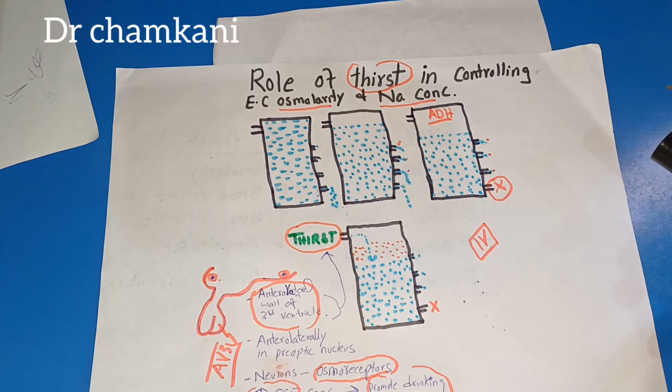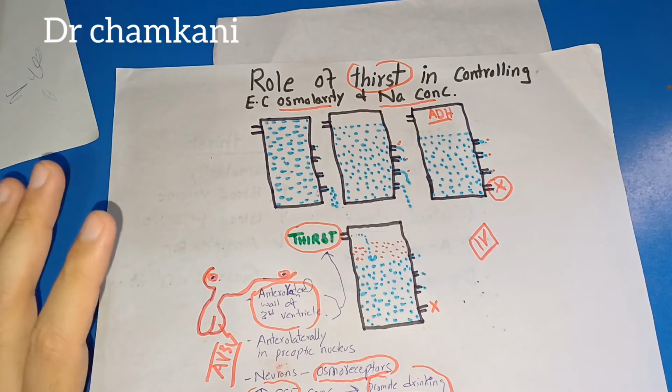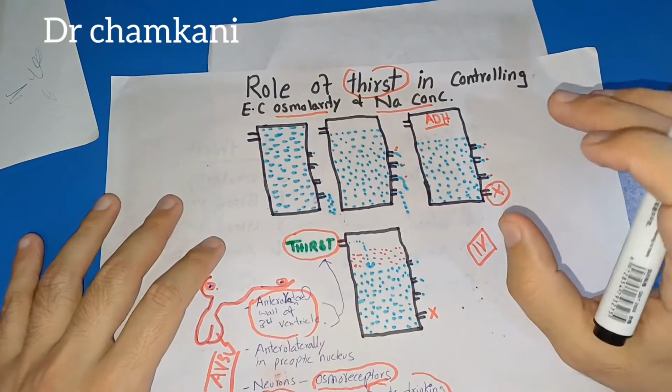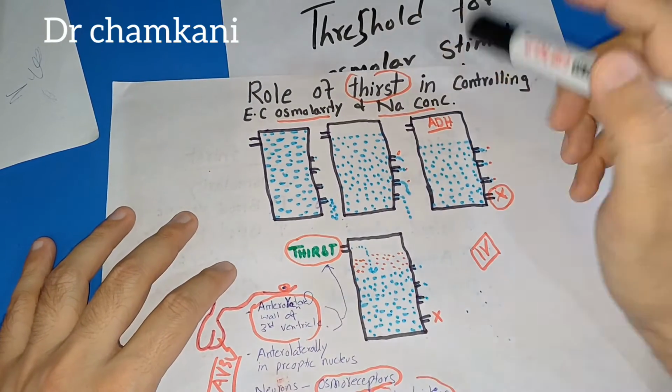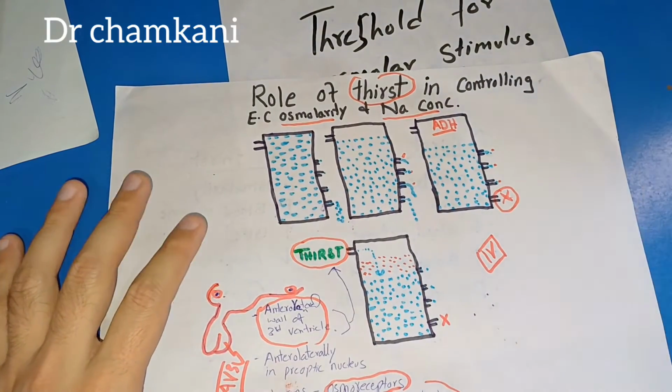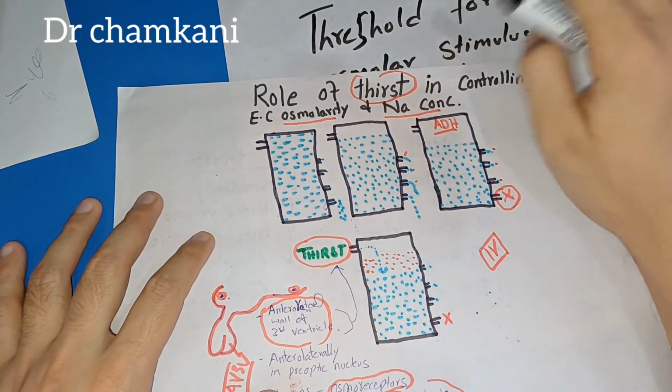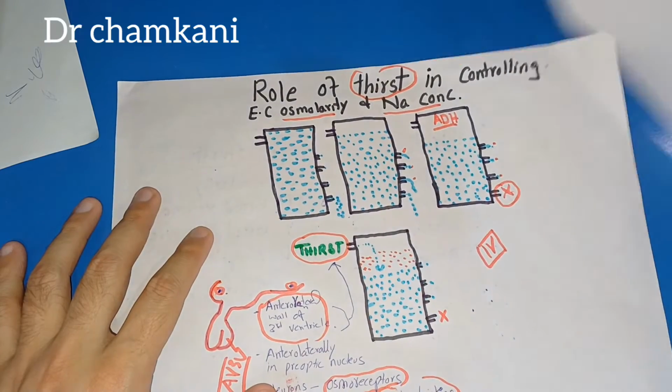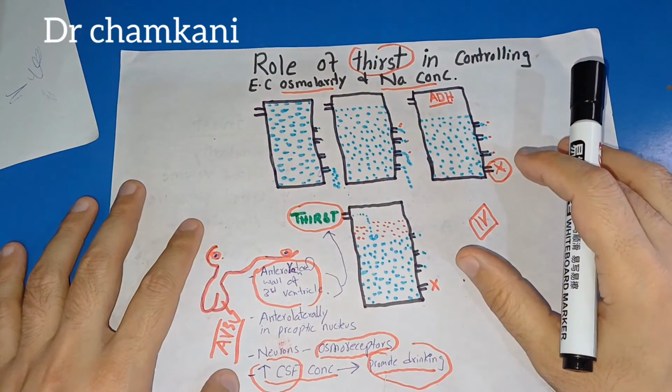But what is the exact point, or what is the change in the plasma concentration at which the drinking starts, which is known as the threshold for drinking, or the threshold for osmolar stimulus of drinking? Now, we know that antidiuretic hormone may be released when there is an increase in plasma osmolarity, or an increase in plasma concentration of sodium.